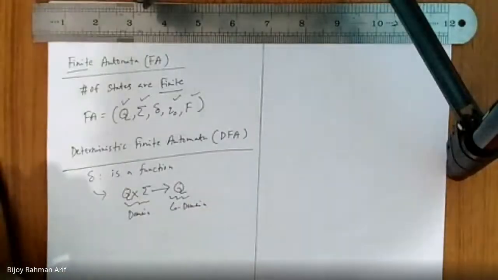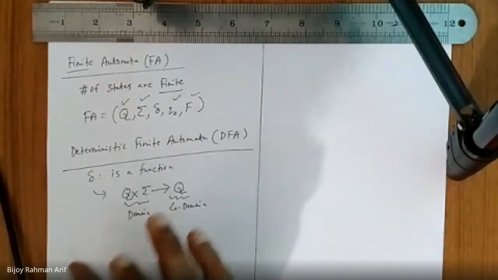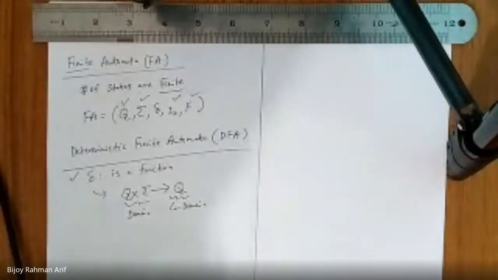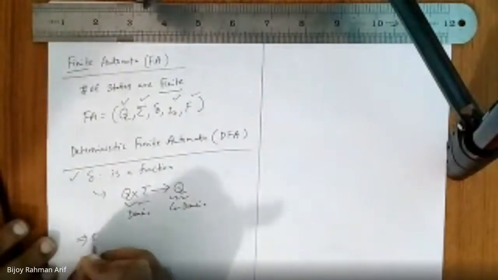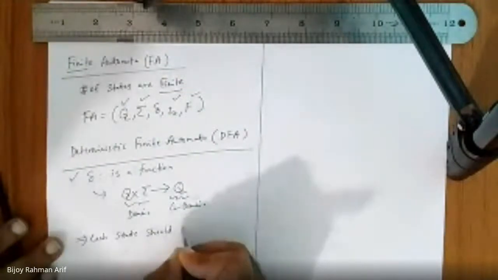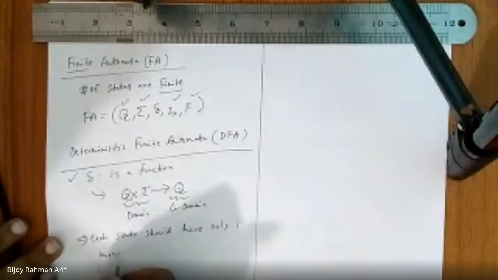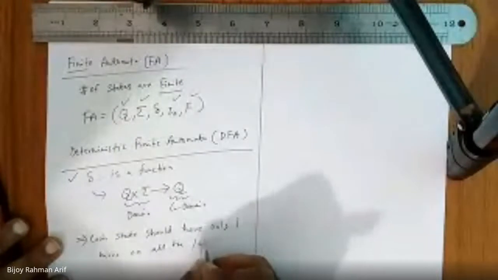In terms of finite automata, what is the definition of this delta in DFA? Each state should have only one move on all the letters in the alphabet.